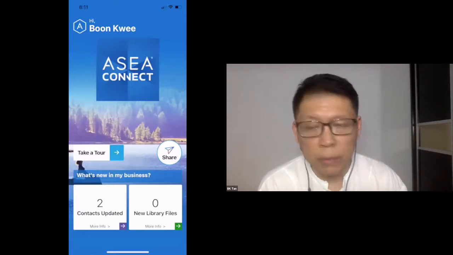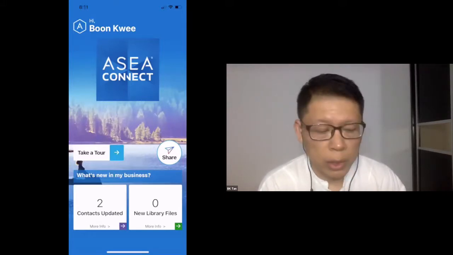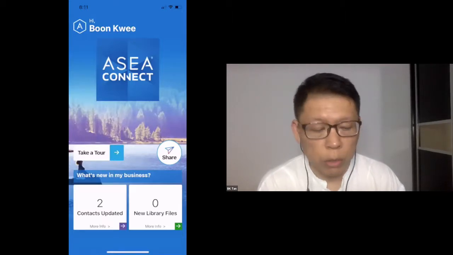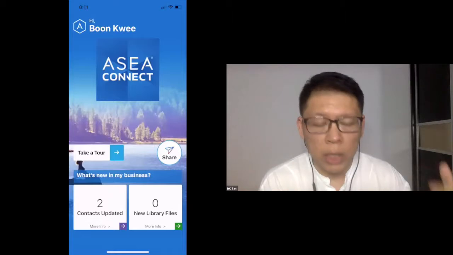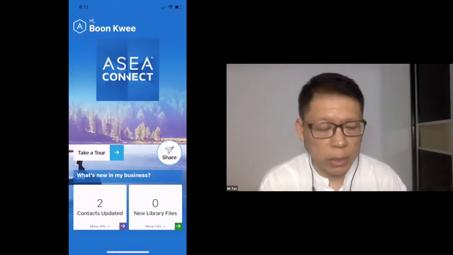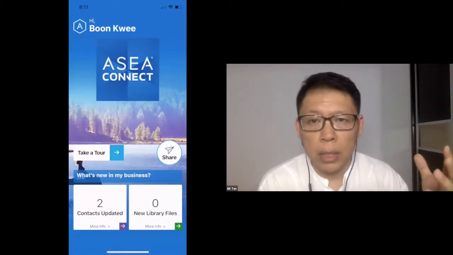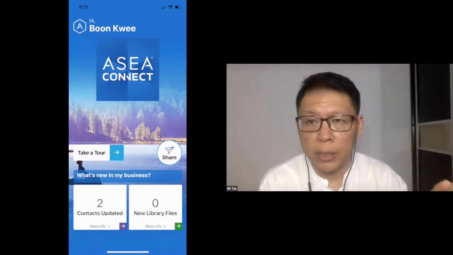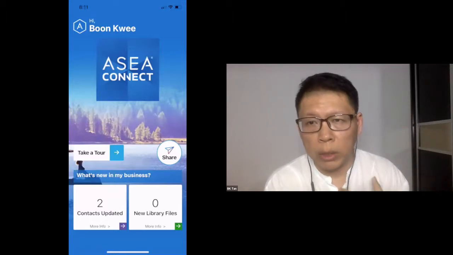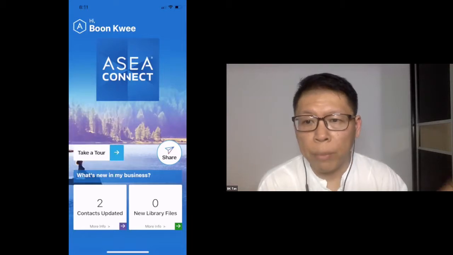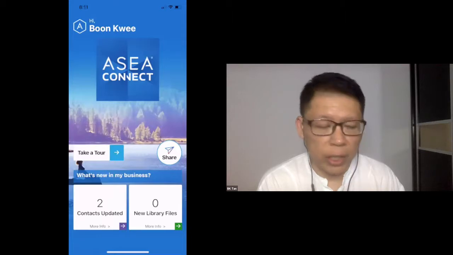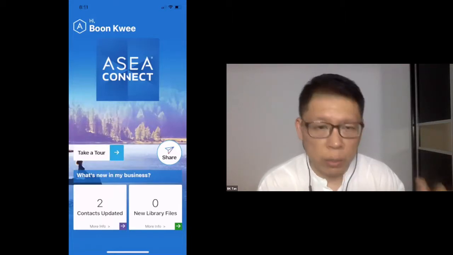Now, just above the top half of the app, you'll see something that's normally called a hero screen. Depending on what is important at that point in time, Asea will have certain important announcements there. So, for example, a few days ago, while the rest of us were at convention, what you would see is the convention agenda. It wasn't the words Asea Connect. From time to time it will change. That is what is called the hero screen.